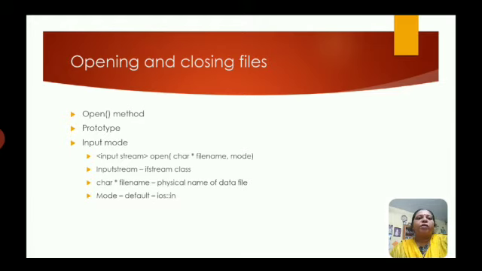Opening and closing files. To open the file we should use the method open, and as we already discussed, we can open the file in various modes, input mode and output mode. The corresponding prototypes: first, input mode, where we should use the ifstream class, open, and two arguments. The first one is the file name. The second one is ios::in, that is the mode in which you are going to use it, and this is the default mode, so we need not specify it.